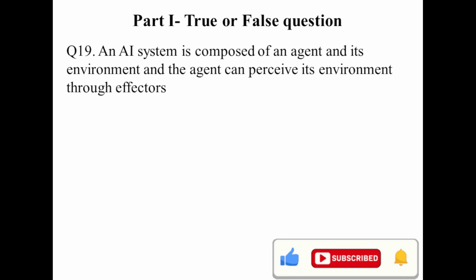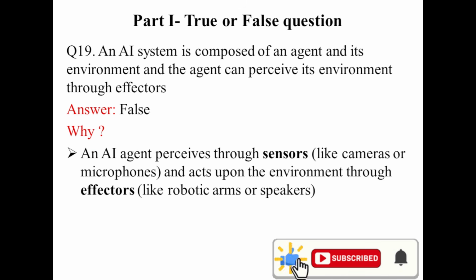Question number 90. An AI system is composed of an agent and its environment, and the agent can perceive its environment through a factor. We have done this question before. This is also false. Why it is false? An AI agent perceives through a sensor and acts upon the environment through what? A factor. So this is also false.